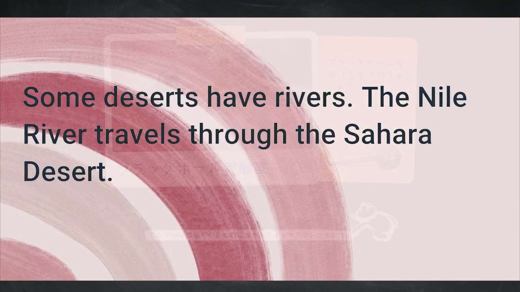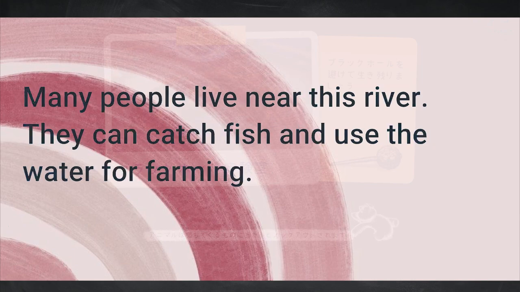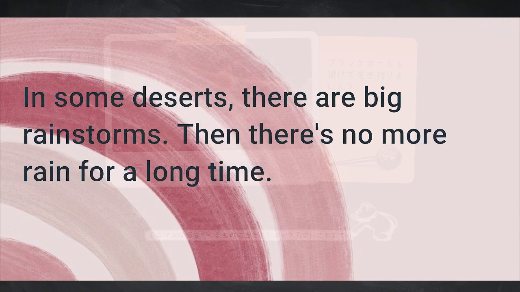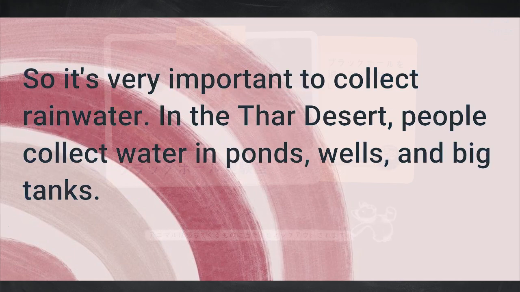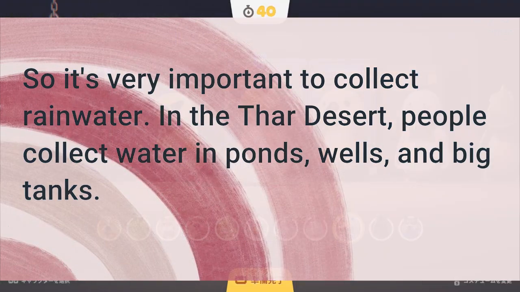Some deserts have rivers. The Nile River travels through the Sahara Desert. Many people live near this river. They can catch fish and use the water for farming. In some deserts, there are big rainstorms. Then there's no more rain for a long time. So it's very important to collect rainwater.